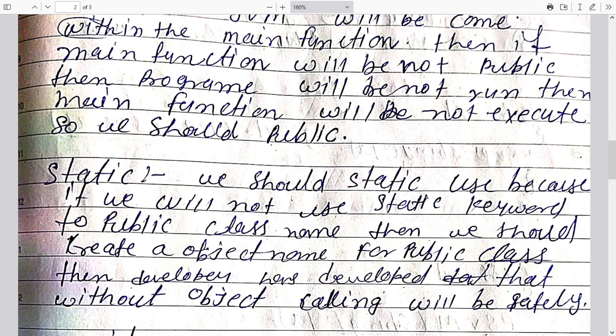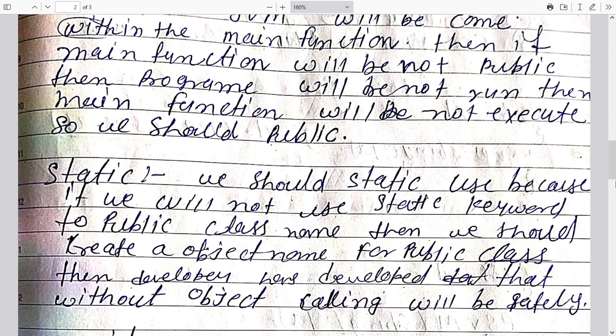Okay, so a static method is a method which we can call with the help of the object, but an object is not necessary here. The name of the method is also enough for calling that method. That is the reason we must give static.